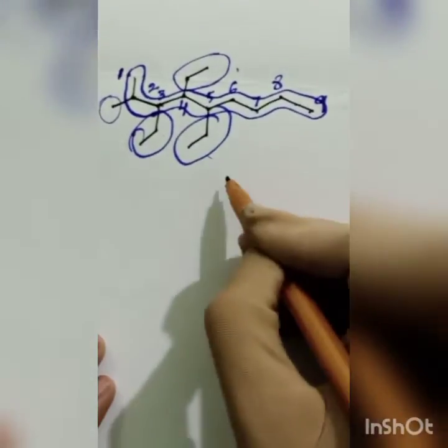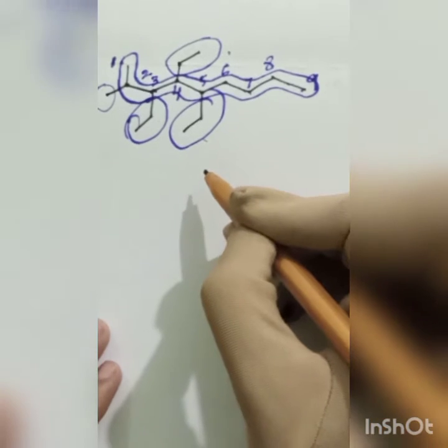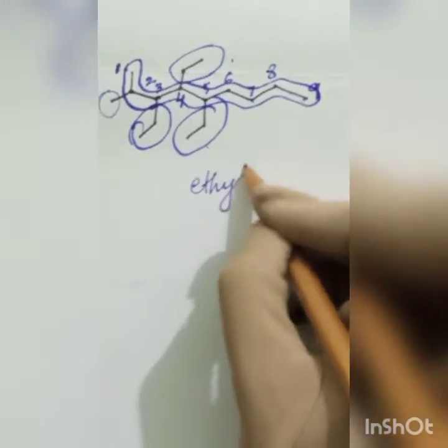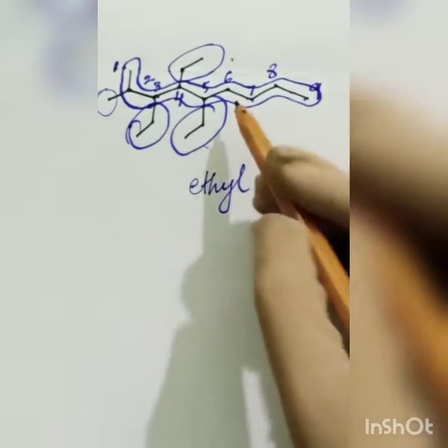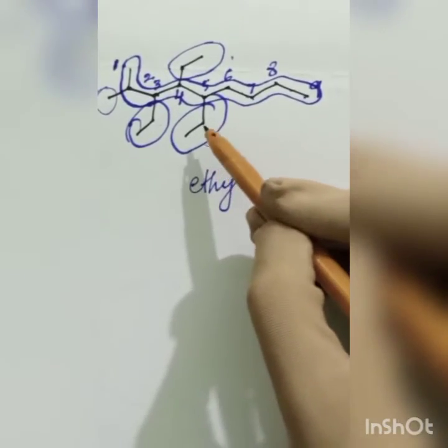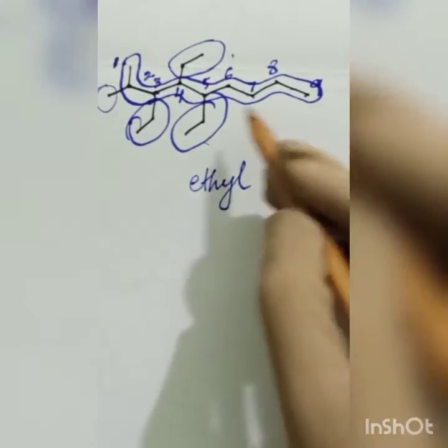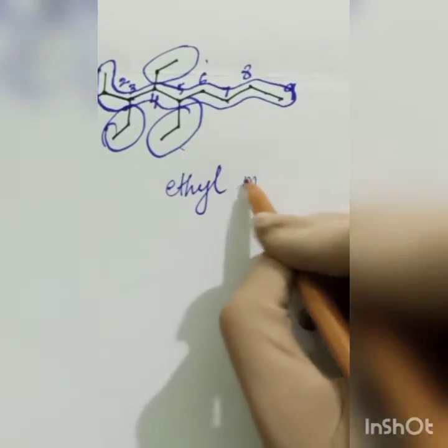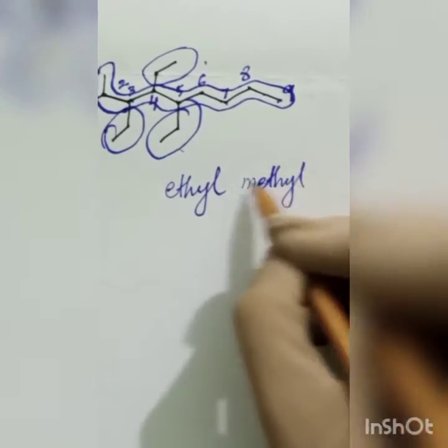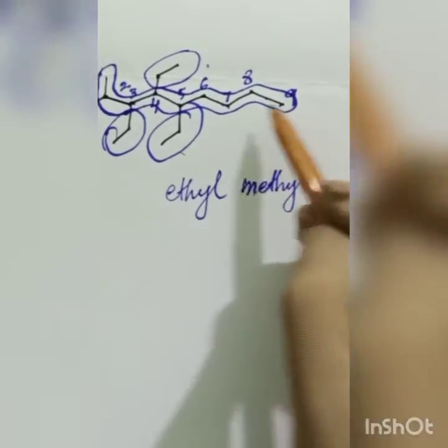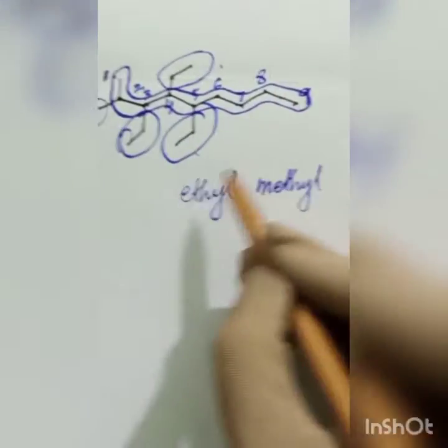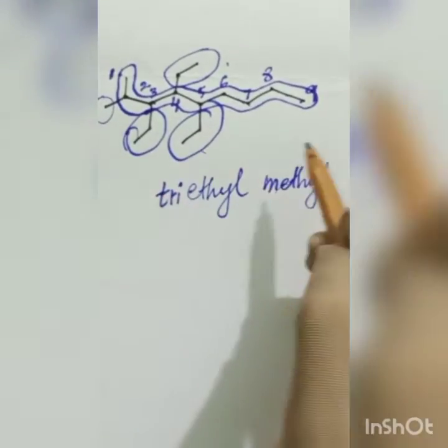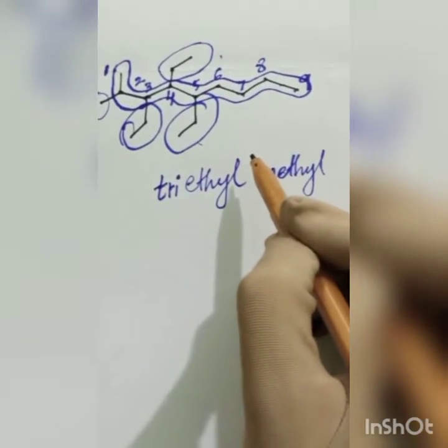So I will write ethyl first. It is ethyl. The position of ethyl I am going to write, no, you will confuse ethyl and methyl as well. Okay, it's a methyl. Now how many methyls? Only 1 methyl. How many ethyls? 3 ethyl, so I will use tri. Okay, the number of ethyls. Now the position. What is the position of methyl?